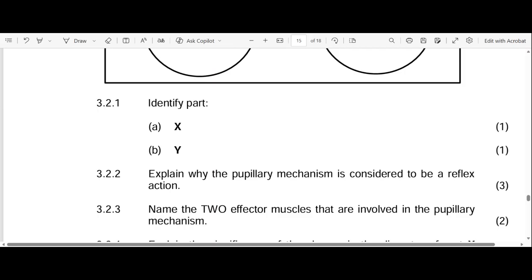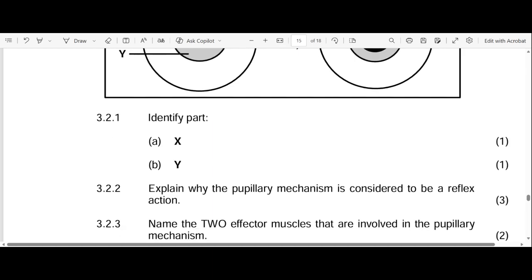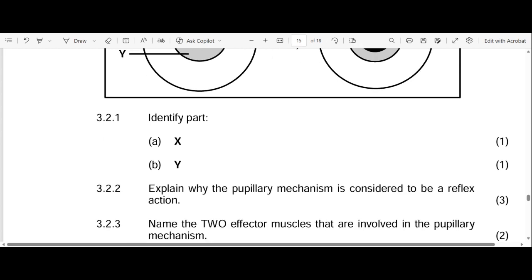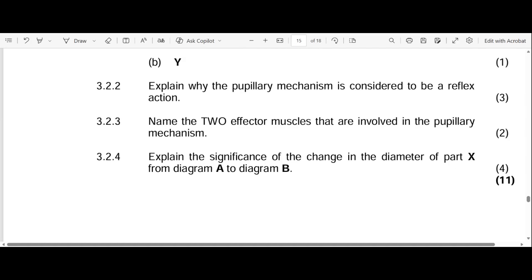Remember, what is a reflex action? A reflex action is an automatic, rapid response to a stimulus. In this case, the iris is responding to the light stimulus, and it's rapid and automatic. It happens without you even thinking. Okay.